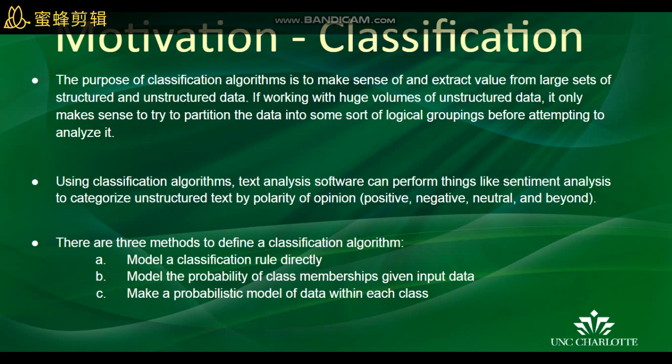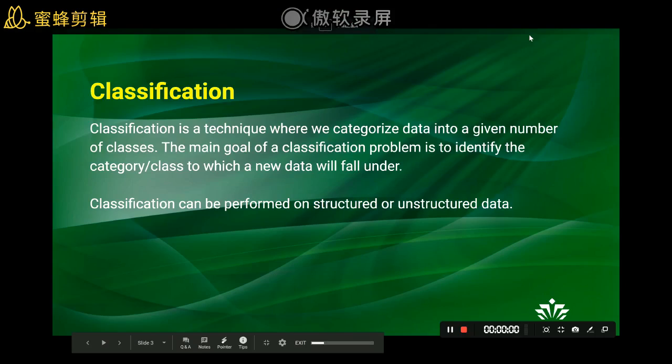Now, there are three major methods to define a classification algorithm. A, model a classification rule directly, for example, using k-nearest neighbors. B, model the probability of class memberships given input data, say using perceptron with a cross entropy cost. And C, make a probabilistic model of data within each class, for example, using Naive-Bayes, and that is what our topic focuses on.